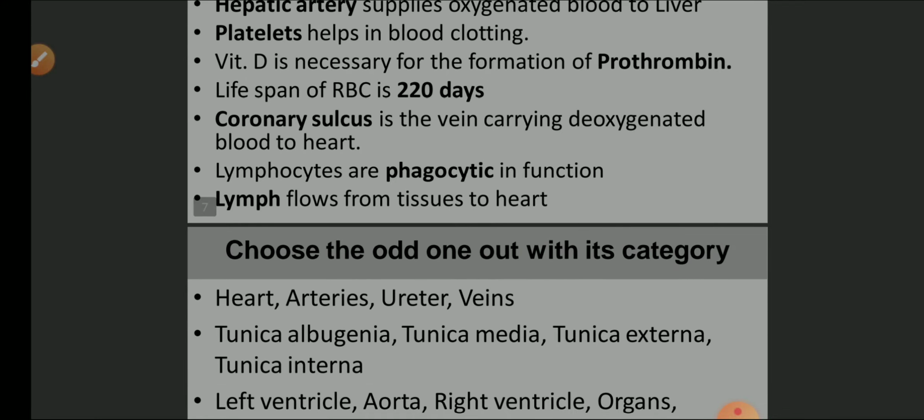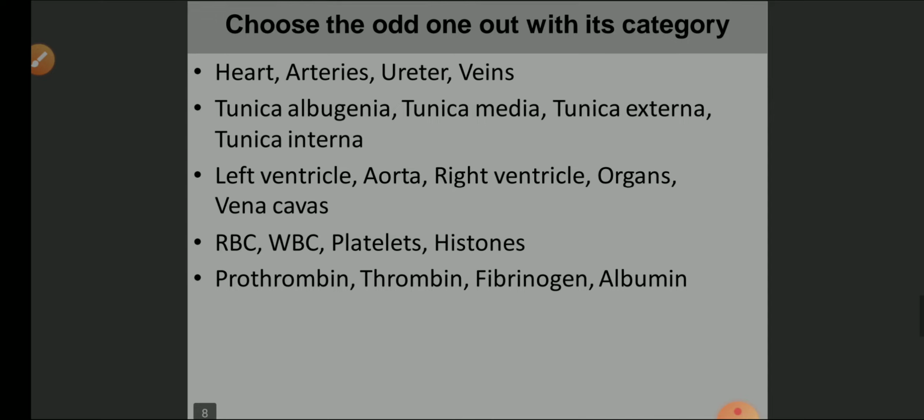Choose the odd one out with the category. Here it is having heart, arteries, ureters and vein. So which is the odd one? Ureter is the odd one. Heart, artery and veins are all related to the circulatory system, while ureter is related to the excretory system.